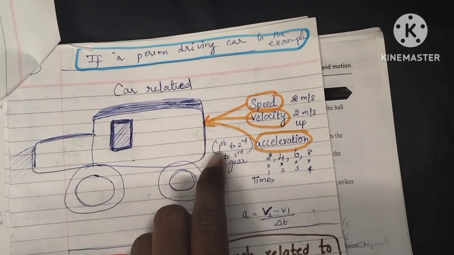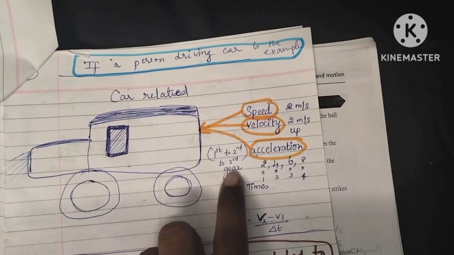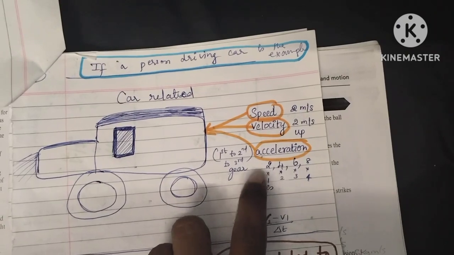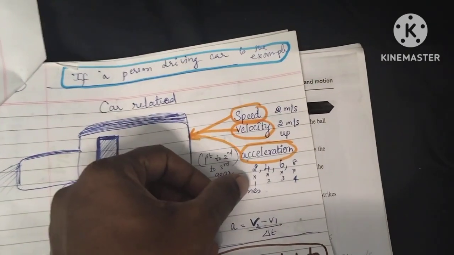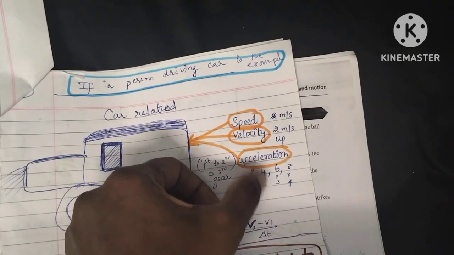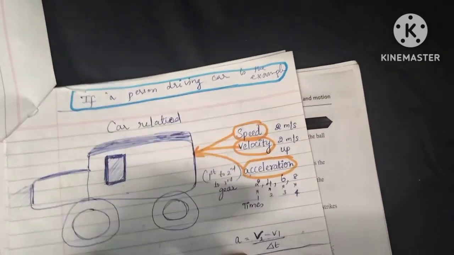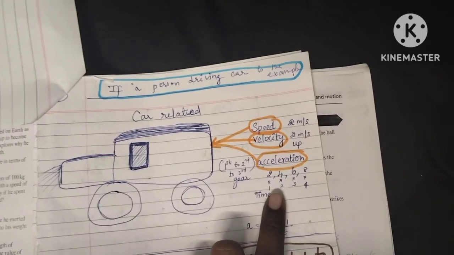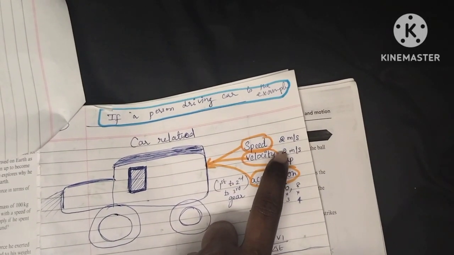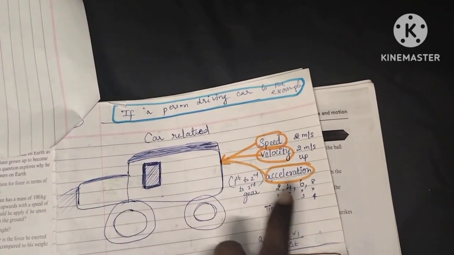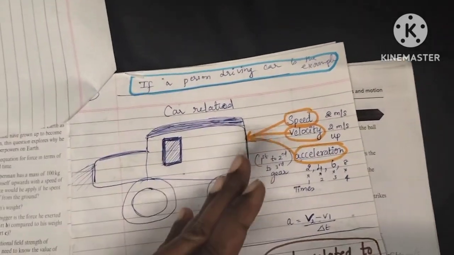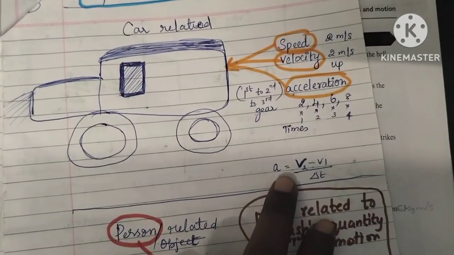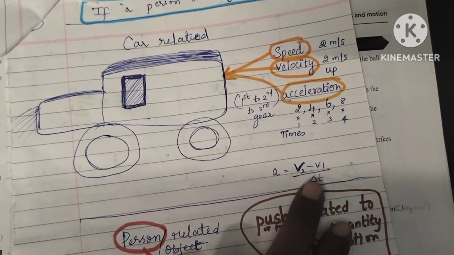At the same time, acceleration is like first to second gear, second to third gear, moving like this. So in the third minute, see, 1 times 2 because it is 2 meter per second. First minute it will be 2 meter per second, second it is 4. So acceleration is the rate of change of velocity, which in layman terms we can take as a multiplication table. If velocity is 2, its multiplication table is the acceleration. The increase goes like this, an increasing linear line. So acceleration is obtained from the velocity, v2 minus v1 divided by delta t.